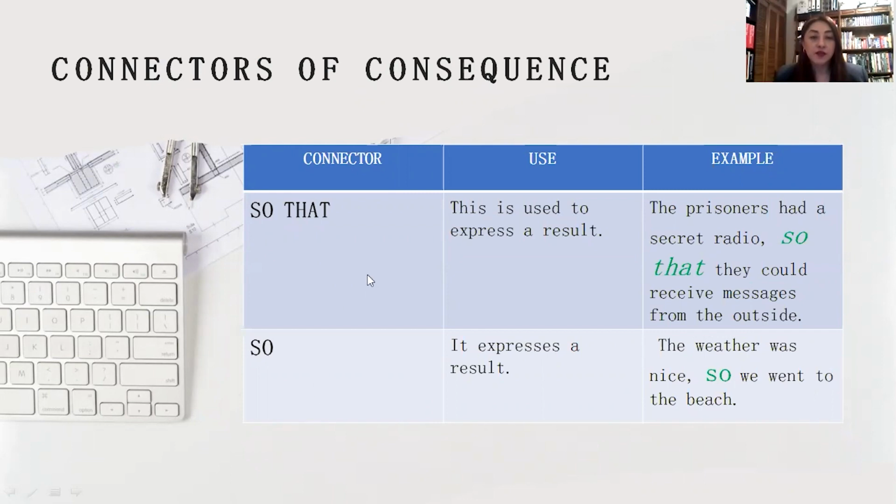In this case, we only have 2 and both express a result. For example, the prisoners had a secret radio so that they could receive messages from the outside. Or the weather was nice, so we went to the beach. It is very important to pay attention to the commas that accompany or are going before the connector. Now, let's practice.